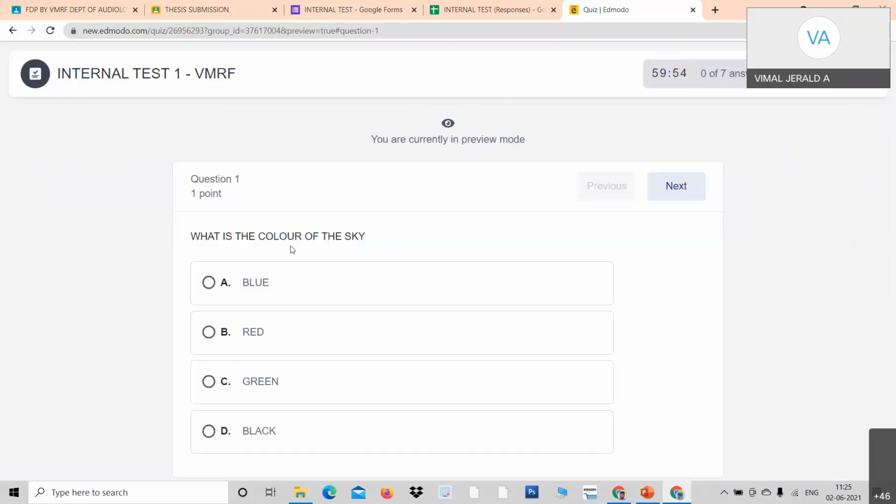See, look at the first question. What is the color of the sky? See, the time also will go on. In Google Forms, it is not there. See, the time runs down. You can fix the time. For example, if you fix the time for 10 minutes, it will go in countdown mode. The time goes in countdown order. Look at here. Okay. See, out of 7 questions, I have not answered any question. So I'm answering one by one. See, yeah, I have answered.